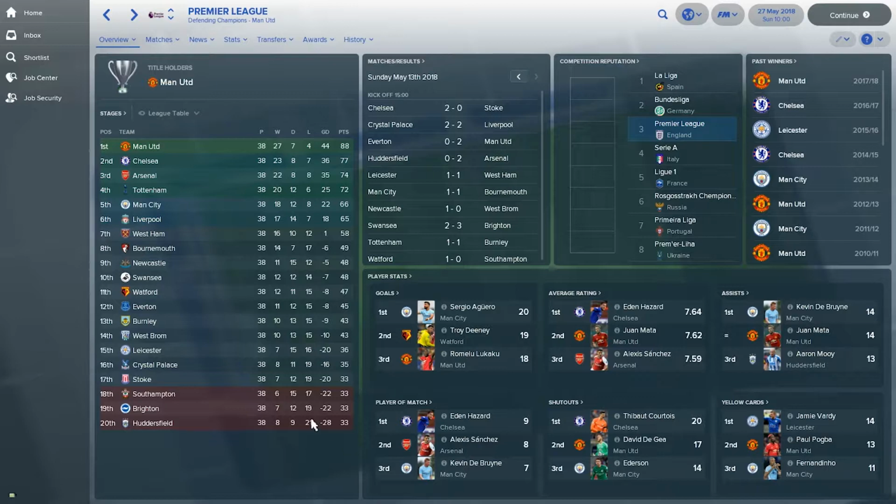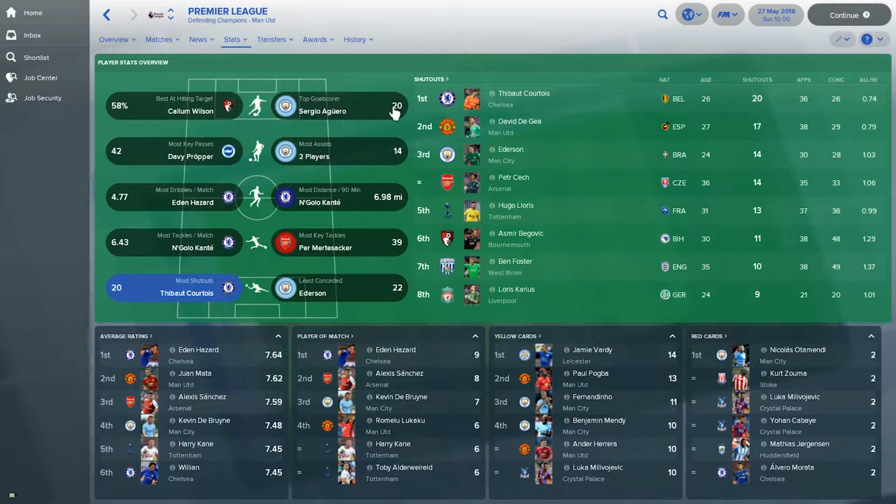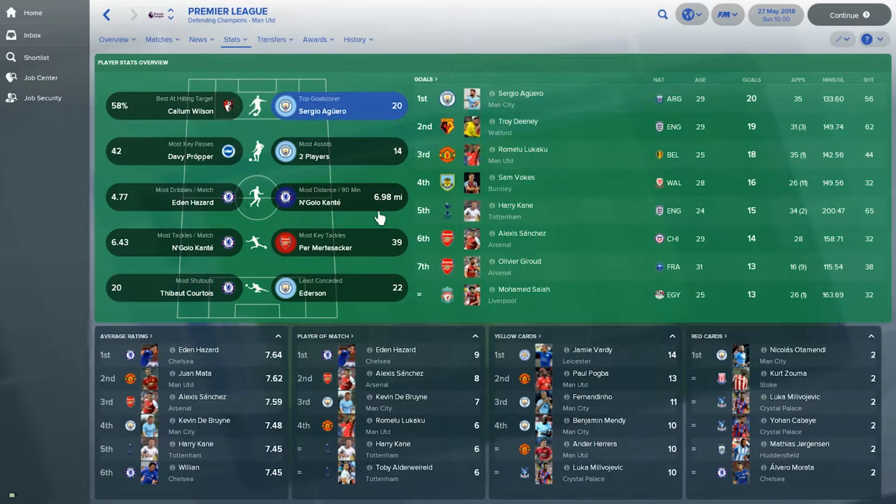Let's just check quickly the player stats, the key stats for that season, and then we'll go through a rather more extensive review of how the new transfer Ivan Perisic performed at Manchester United. Let's see the players overview, and here let's start from the top goal scorer. So the award is going to Sergio Aguero with 20 goals from 35 games.